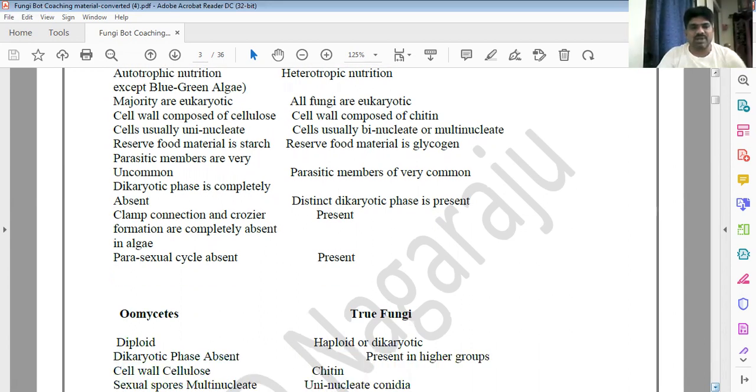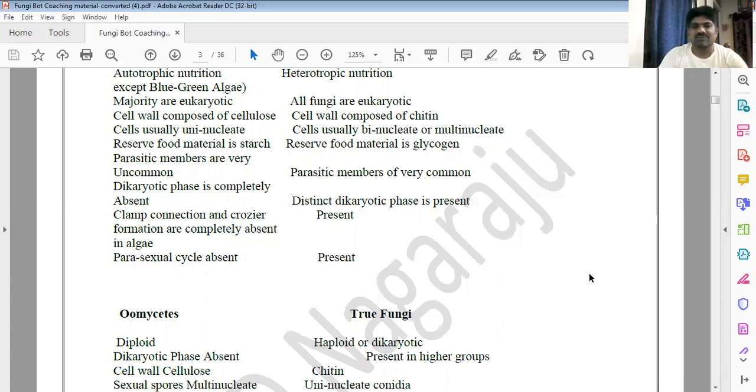Okay. And then what are the main differences? Here the algal cell wall is made up of cellulose. Not only algae, all the remaining plant cell walls are made up of cellulose. But here the fungal cell wall is made up of chitin. You know the insects' cell wall also is made up of chitin. Insects are the largest living biota. Yes. Arthropods.